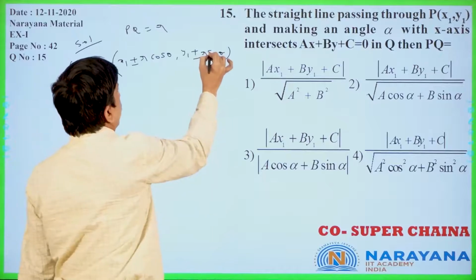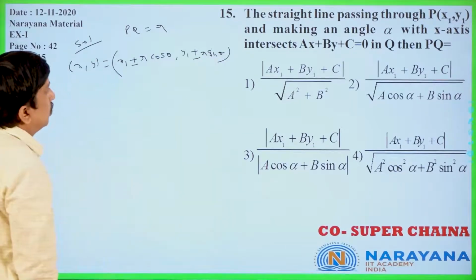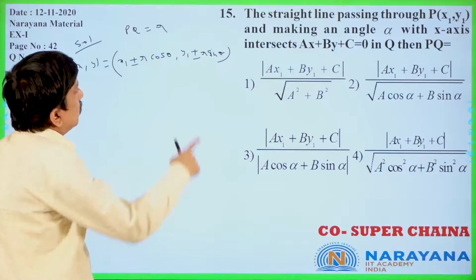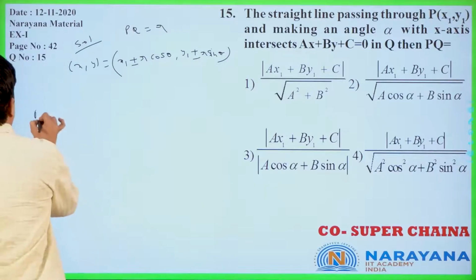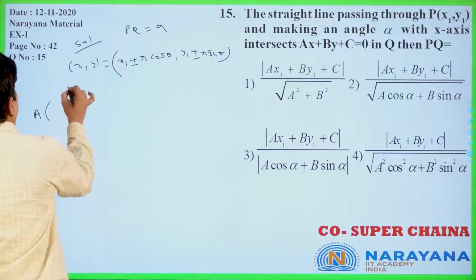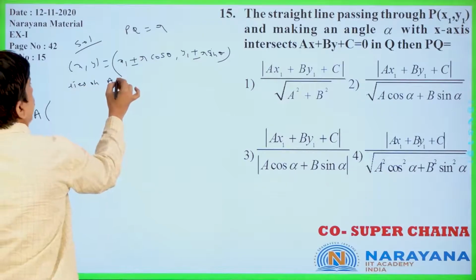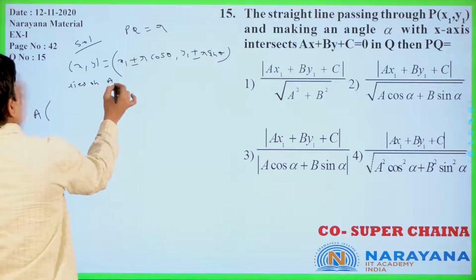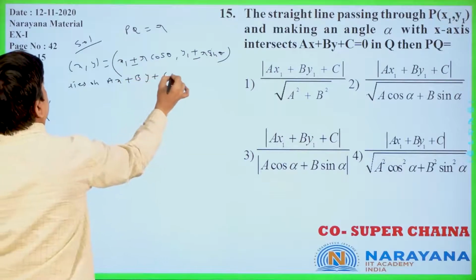Now, r sin theta. Now, you see this one that lies on the line ax plus by plus c is equal to 0.